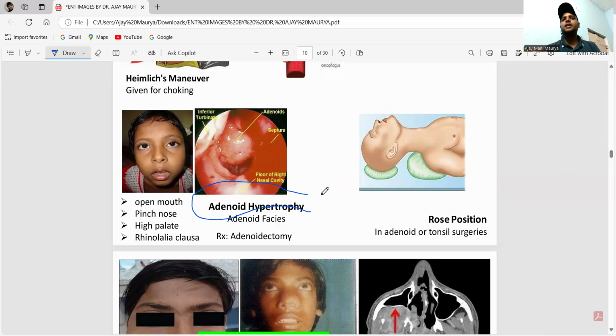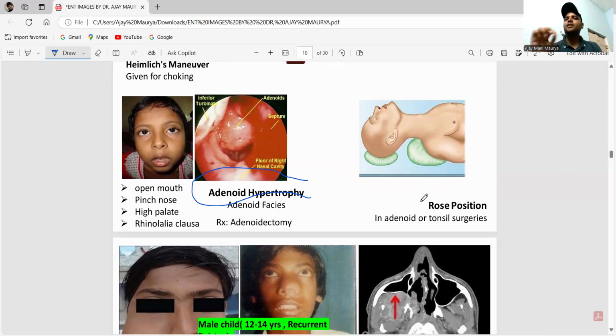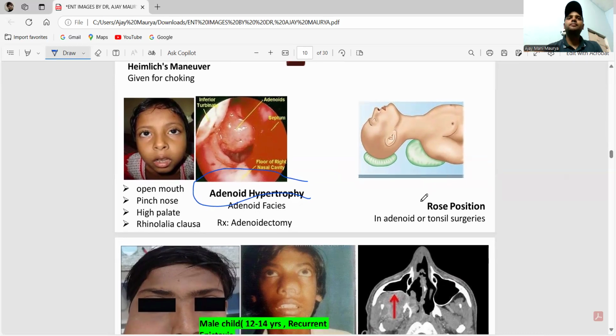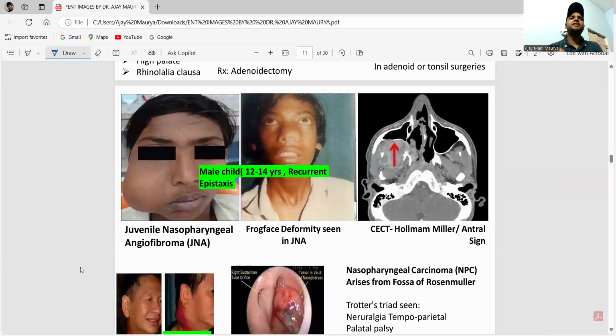This is the Rose position, guys. You have to place the patient in this position for tonsil surgery. Okay, guys, see here for JNA, juvenile nasopharyngeal angiofibroma. For this question, you have to first of all read the question carefully. In the history they will give a male child, boy. They will mention particularly a male child or boy, and there is recurrent epistaxis. Then you have to blindly mark the answer as juvenile nasopharyngeal angiofibroma.